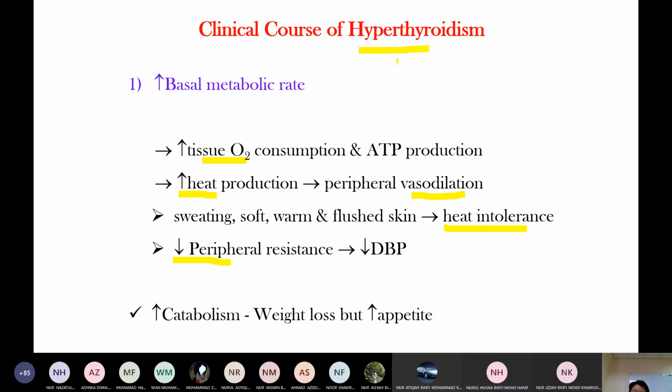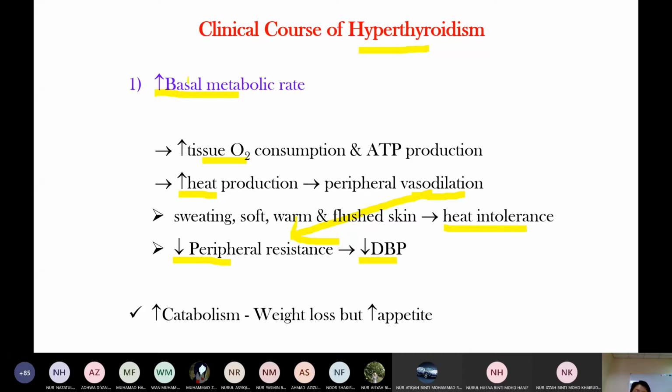That's why in hyperthyroidism, when there is vasodilation, it causes decreased peripheral resistance that leads to reduced diastolic blood pressure.